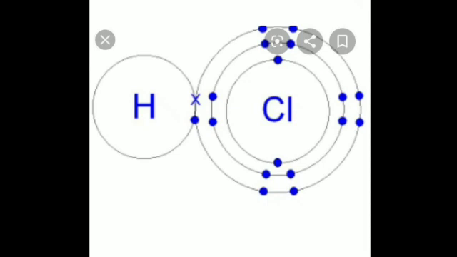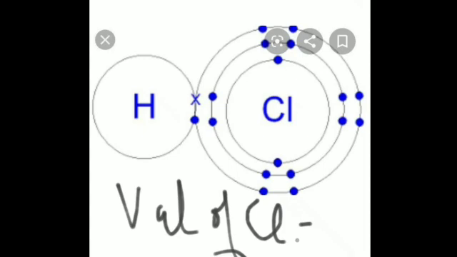So how can you explain over here that one atom of chlorine combines with one atom of hydrogen, hence the valency of chlorine is 1, because how many valence electrons is it accepting? A single one. So its valency is also 1. Is it clear? So the valency of chlorine is equal to 1. Is it clear?